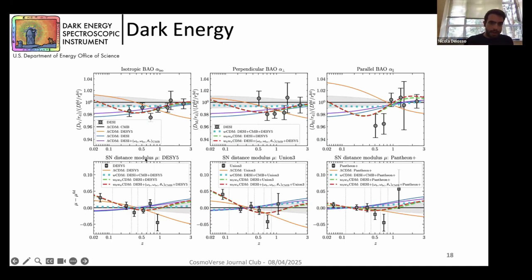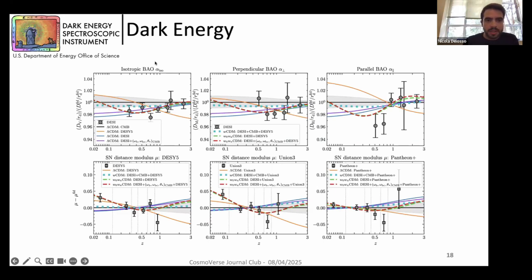Also in the bottom panel. In the upper panel, we have the isotropic BAO distance, perpendicular BAO distance, and parallel BAO distance. And here on the bottom, we have the supernova distance modulus from the 3 different supernova datasets that we have considered.